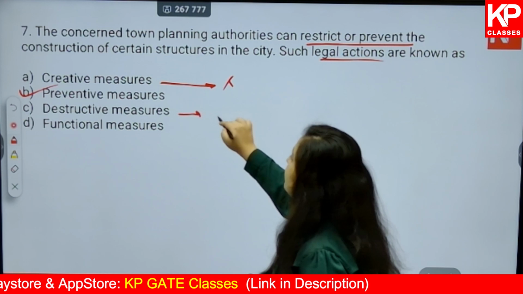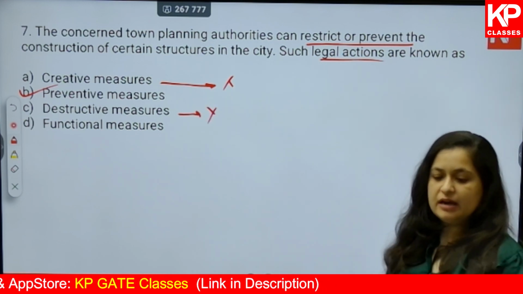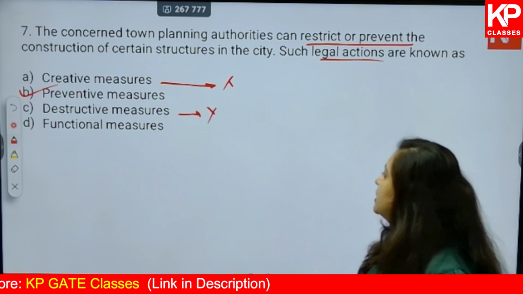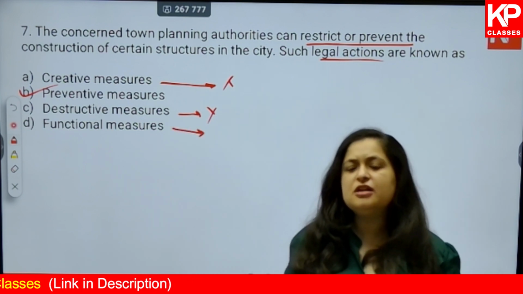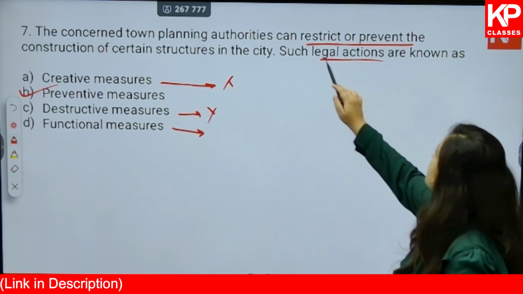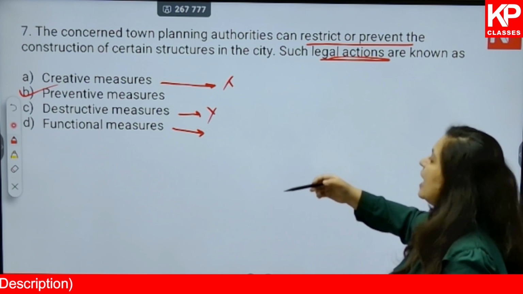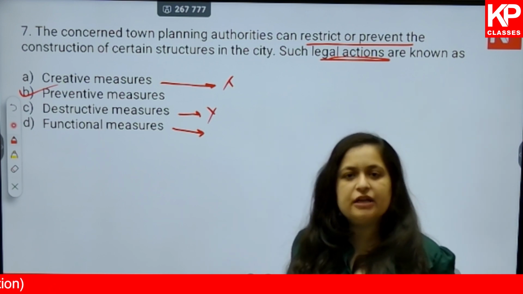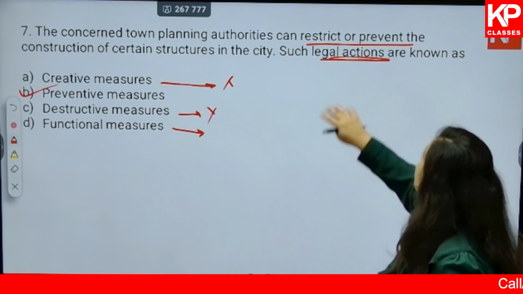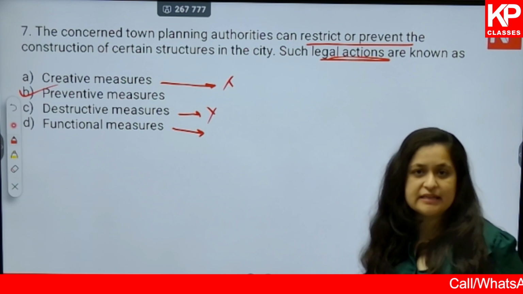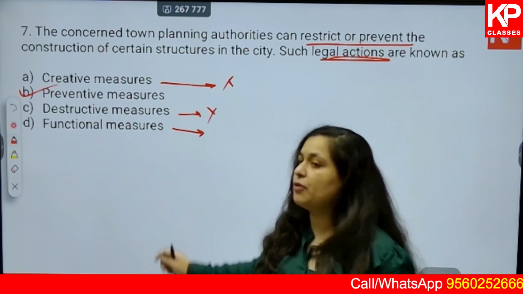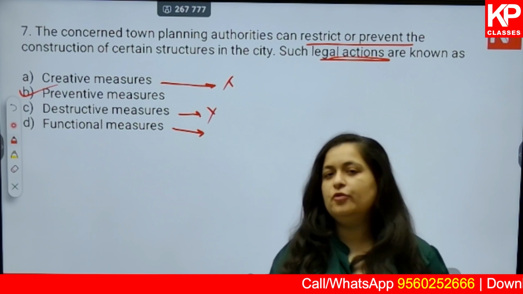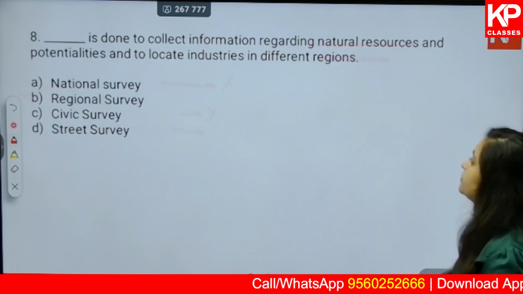B, destructive measures. So we are preventing, we are not demolishing something. So destructive measures won't be true. And then functional measures. Functional measures are, first of all, not usually your legal actions, and they are talking about the overall functionality of the area instead of restricting or preventing something. Okay, so preventive measures is the correct answer for question number 7. Now moving on to the next question.